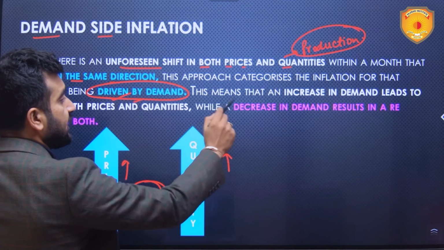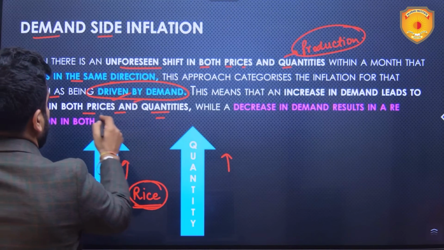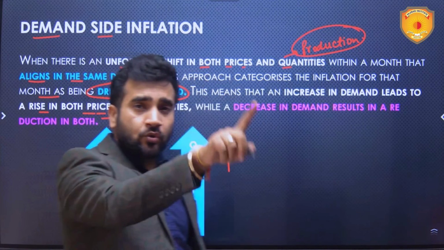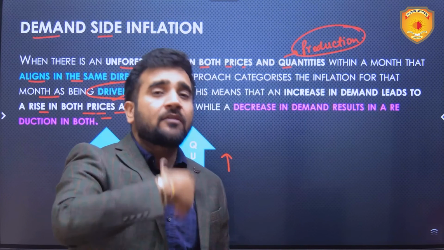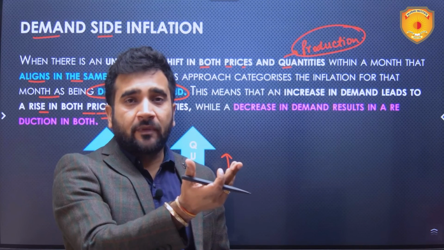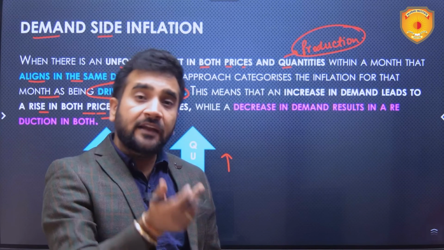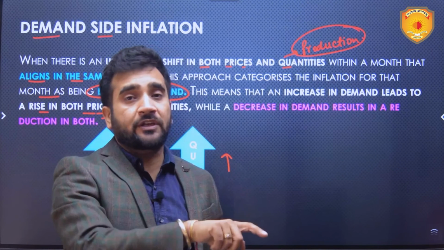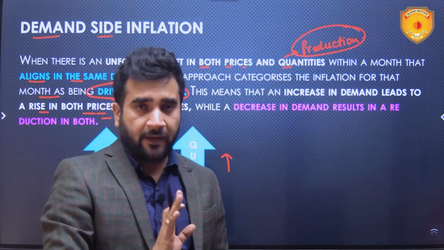This means that an increase in demand leads to a rise in both prices and quantities. Due to the increased demand in the market, I increased my productivity, I increased the quantity of rice in the market, and I also increased the prices along with it, because I know that there is demand, people will buy.